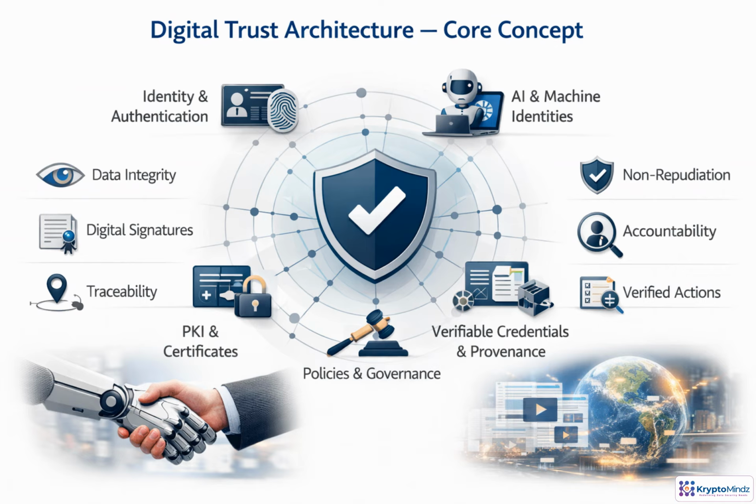Digital trust architecture is the enterprise system for proving confidence. It connects who or what is acting, what that actor is allowed to do, and what evidence shows the action was legitimate. Traditional trust focused mainly on people and systems. Now it must also cover machine identities, AI agents, generated content, and automated decisions. The goal is to replace assumptions with verifiable evidence: signatures, certificates, policies, logs, provenance, and governance that make integrity, traceability, accountability, and non-repudiation operational.